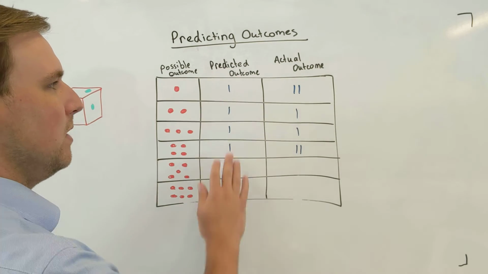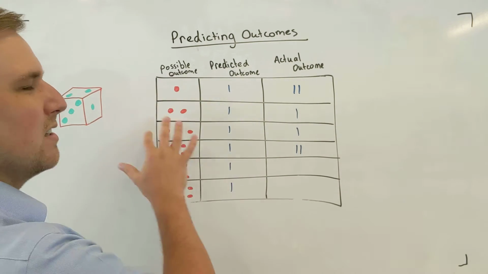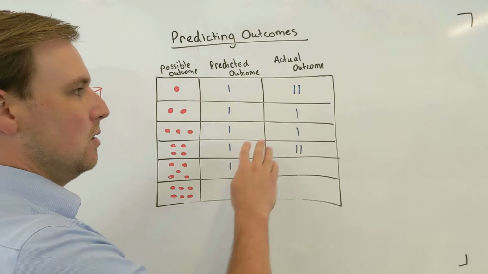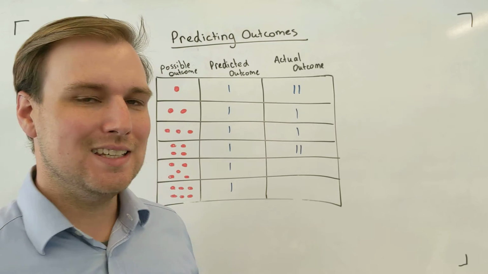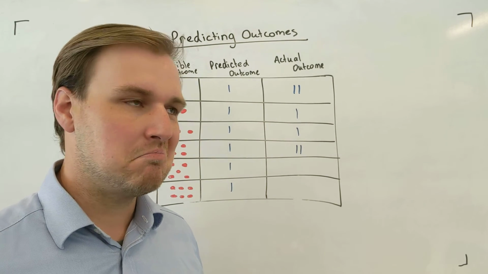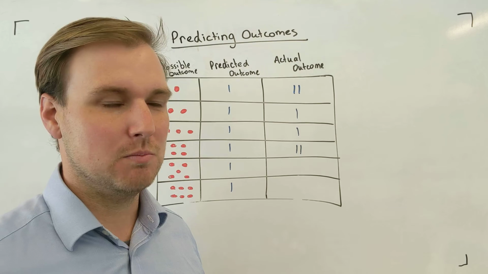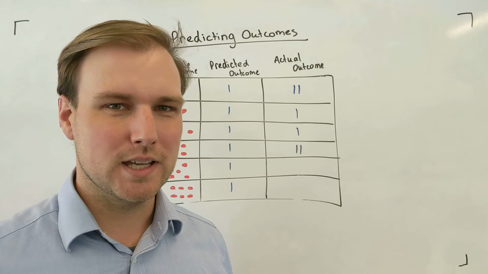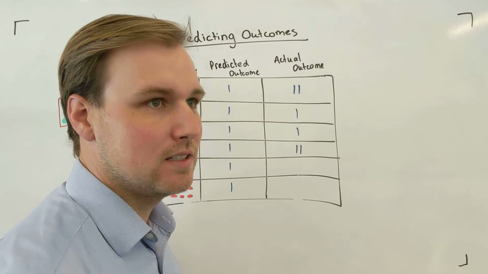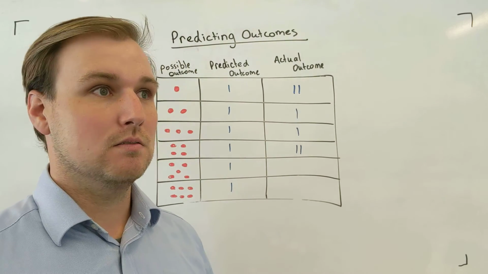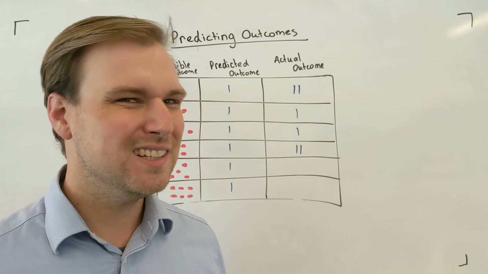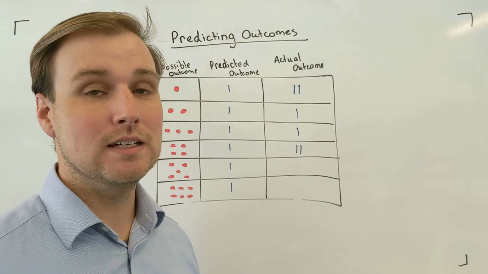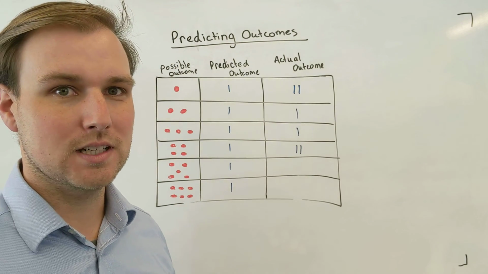So interesting, we can make a prediction based on what are the chances or what's the probability of all of those different outcomes. But what actually happens isn't always going to be the case. If I toss a coin 2 times, I might predict 1 heads and 1 tails, but that's not always going to work out that way, is it? I might predict, or the weatherman might predict, sunny weather tomorrow, but that's not always going to be the case. Even if he says, oh, it's a high chance of sunny weather, not always going to come true that way.